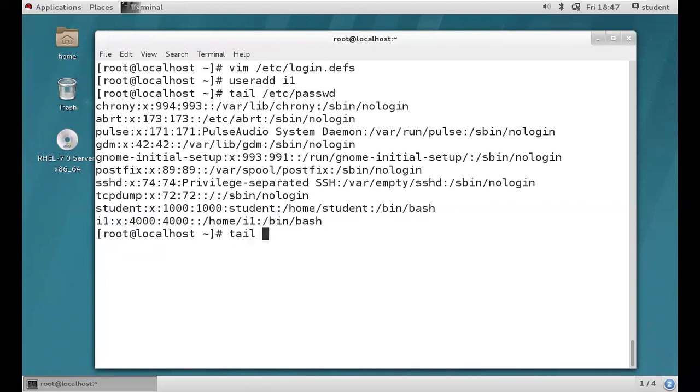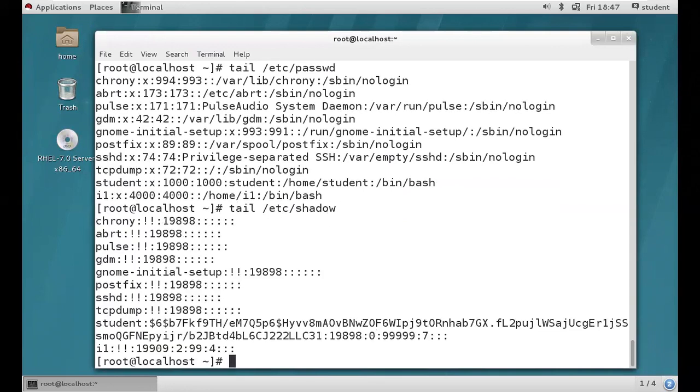Let's verify the password properties of i1. So how to check the password properties? It is /etc/shadow. See guys, everything got changed. Instead of 0, we got a 2. Instead of 99999, we got a 99, right?